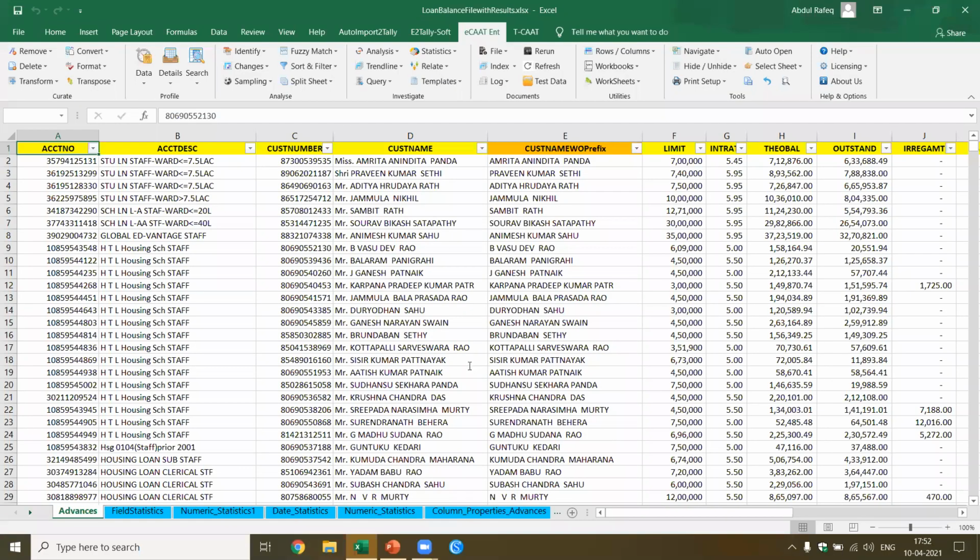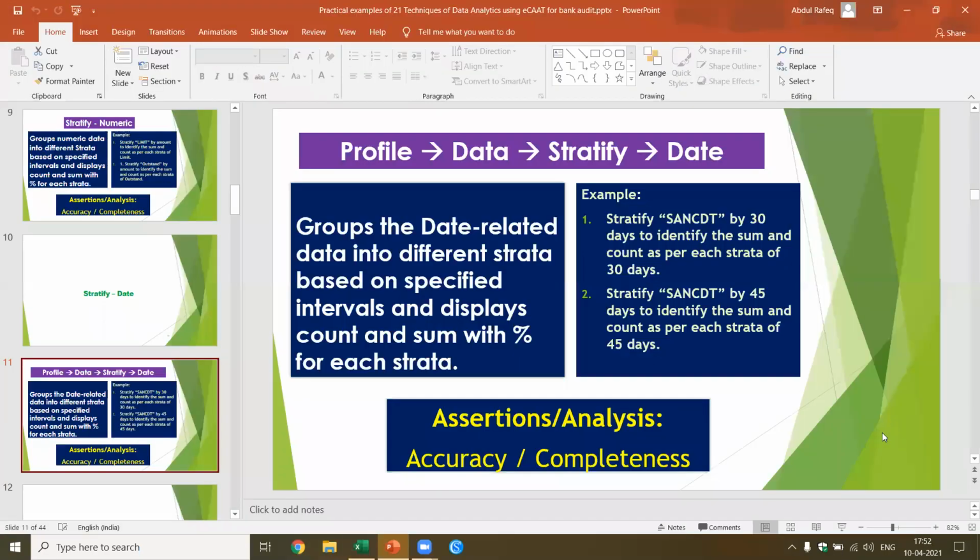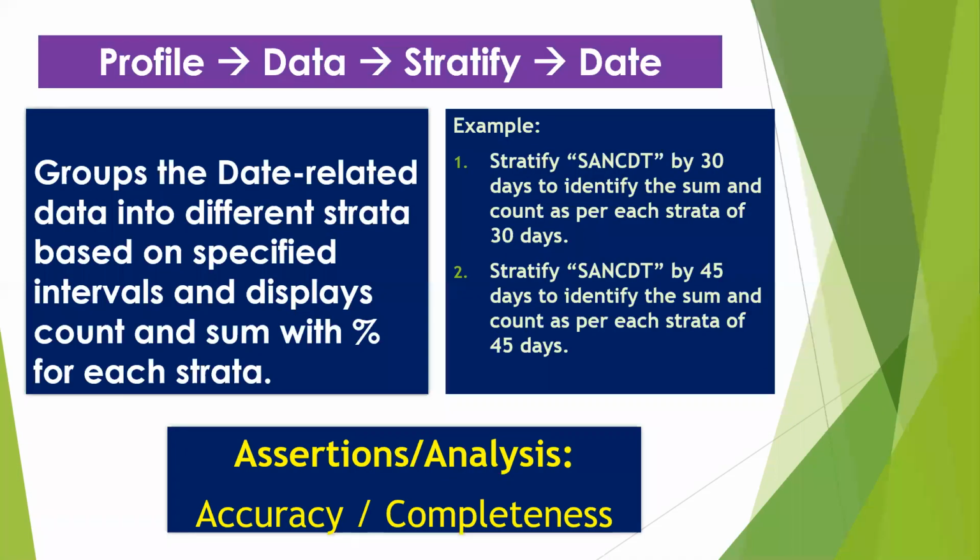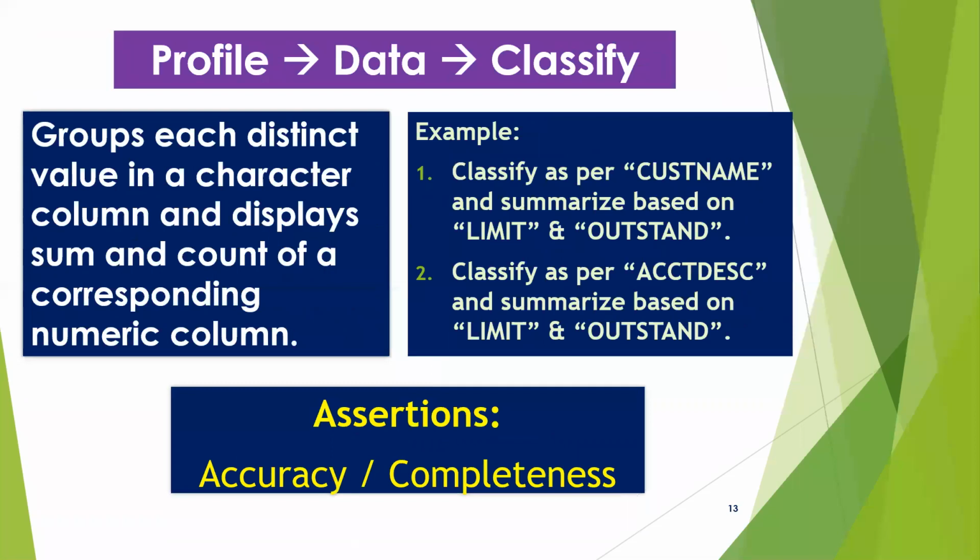Let's go further. This is about stratify. Now let's look at classify, which is one of the powerful functions. Classify works on character data. It groups the data based on the selected columns and gives you the sum and count of the corresponding column. Now let's say we classify as per the customer name and summarize based on the limit and the outstanding.